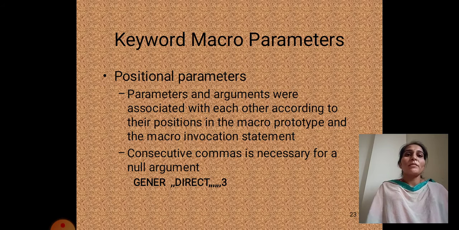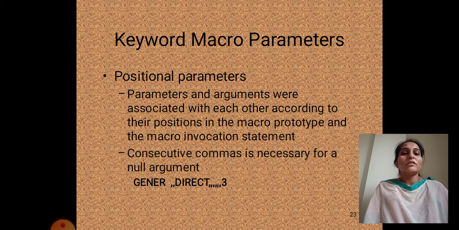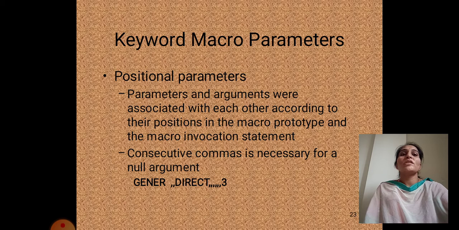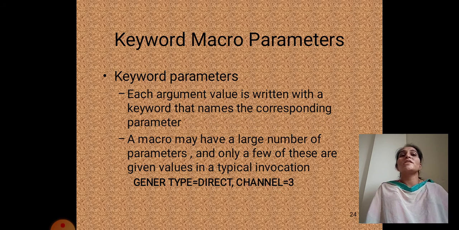Okay, macro parameters: positional parameters, keyword parameters, and label parameters. Parameters and arguments are associated with each other according to their position in the macro prototype and the macro invocation statements. Consecutive commas are necessary for a null argument. Those arguments are positional, separated by commas, and the position matters. For a keyword parameter, the argument value is written with a keyword that names the corresponding parameter. The macro may have a large number of parameters, and only a few of these are given values in a typical invocation. For example, TYPE equals DIRECT, CHANNEL equals 3. These are the keyword parameters.